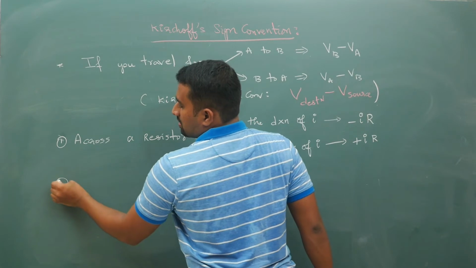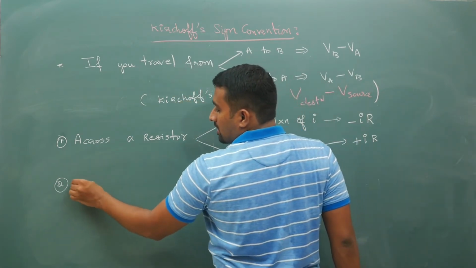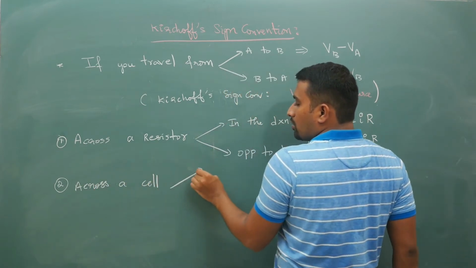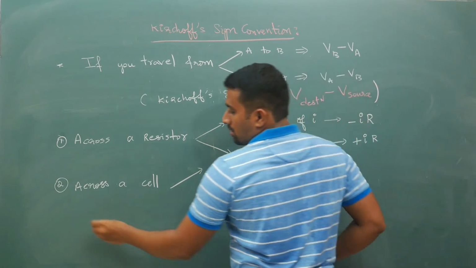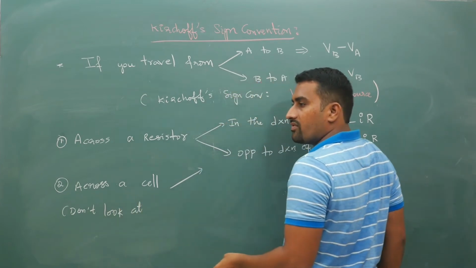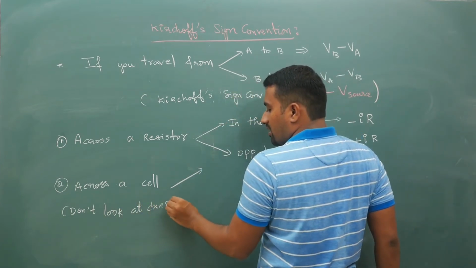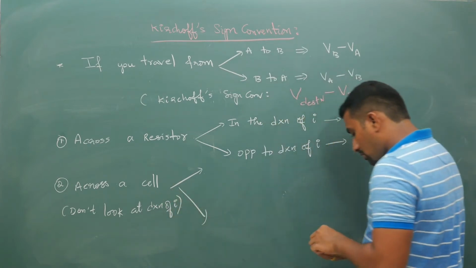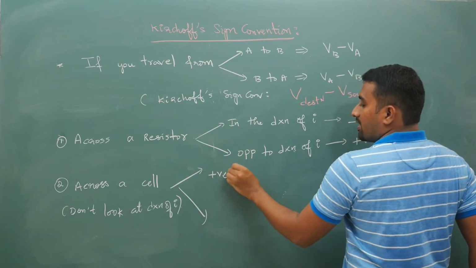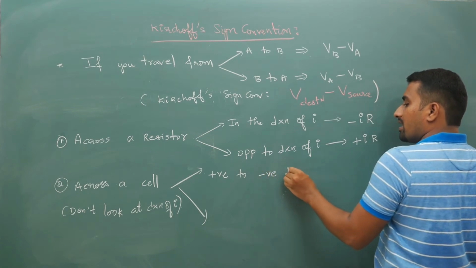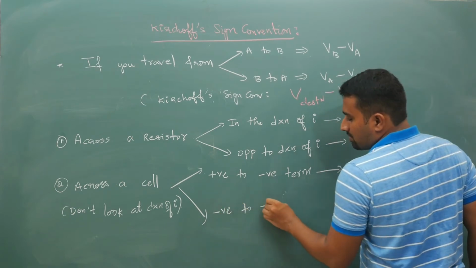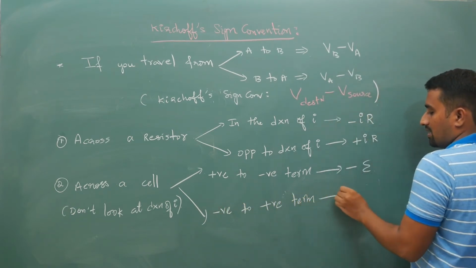Next, across a cell, don't look at the direction of current. Many people will get confused. Don't look at the direction of current for a cell. So if you are moving from positive to negative terminal, it is minus E. If you are moving from negative to positive terminal, it is plus E.